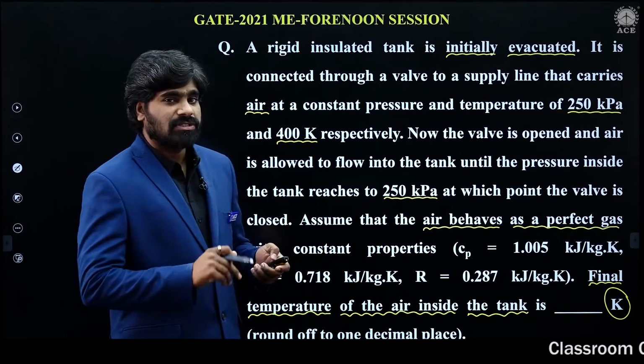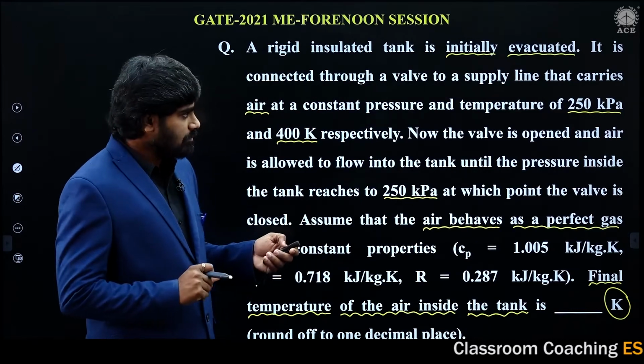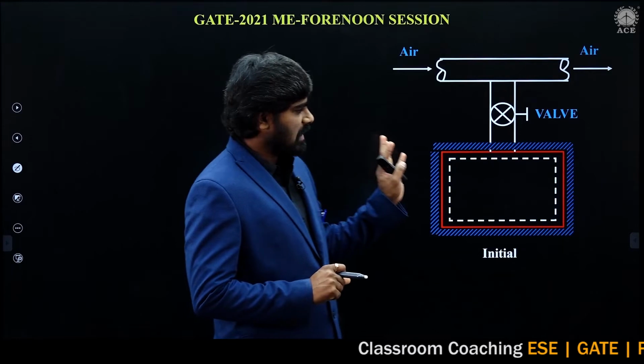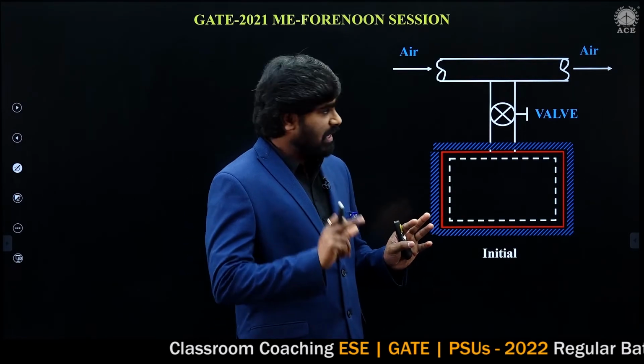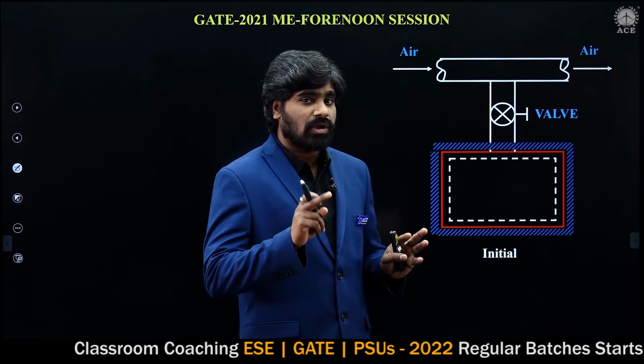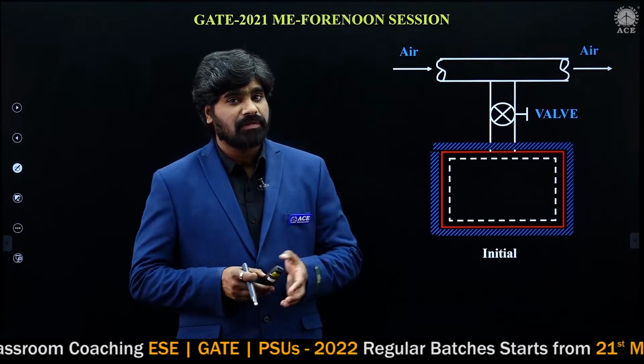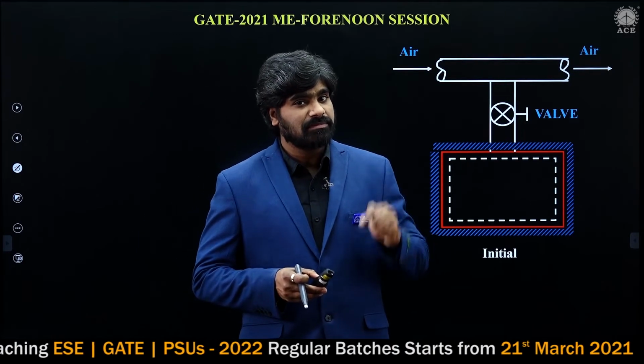So this is the given question. Now let us take a rough diagram. With the same diagram, I have explained the concept and derived one equation. What is the equation? T2 is equal to gamma times Ti. My dear students, did you remember? I derived this equation in the deep learn session.